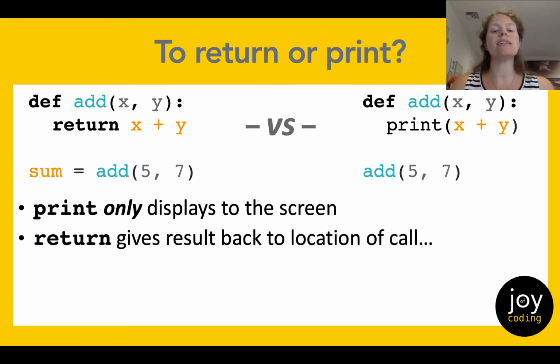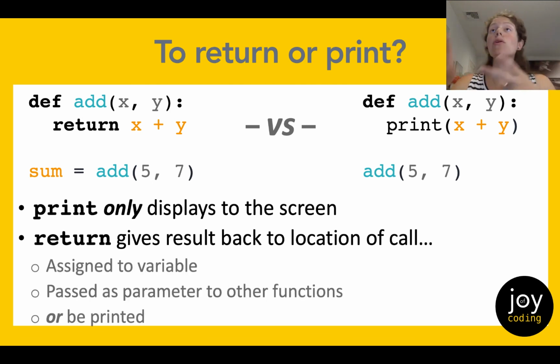And so return allows us to give our result back to the location of the call so that we can then assign it to a variable, pass it as a parameter, and use it inside another function, or print it. And so return allows us to use our function in a way that can be used in many more situations than just printing.